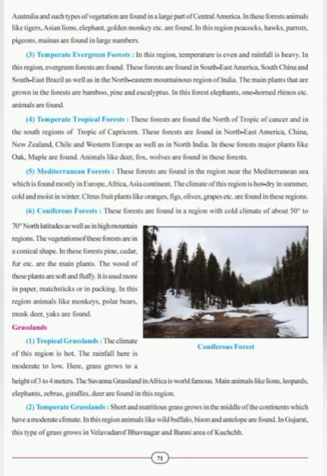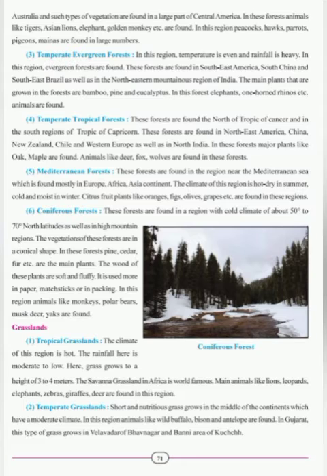such type of vegetation are found in a large part of Central America. In these forests, animals like tigers, Asian lions, elephants, golden monkeys, etc. are found. In this region, peacocks, hawks, parrots, pigeons, mainas are found in large numbers.